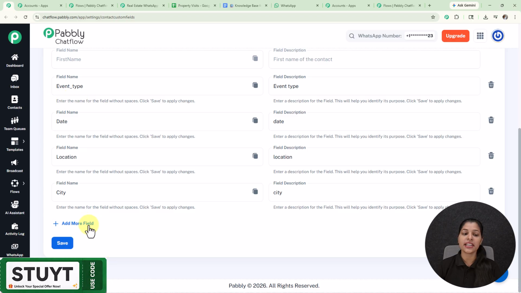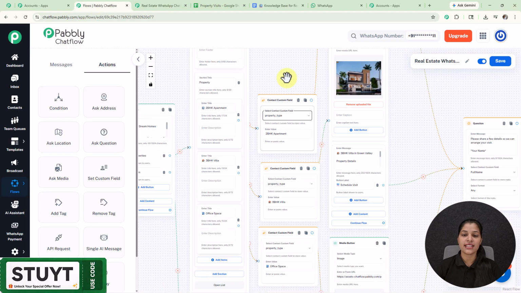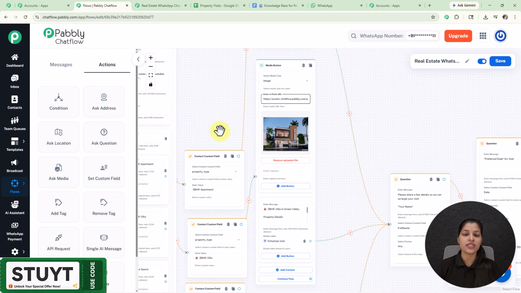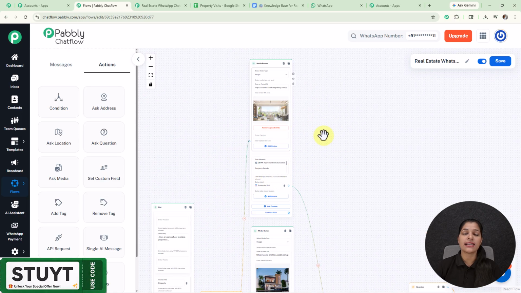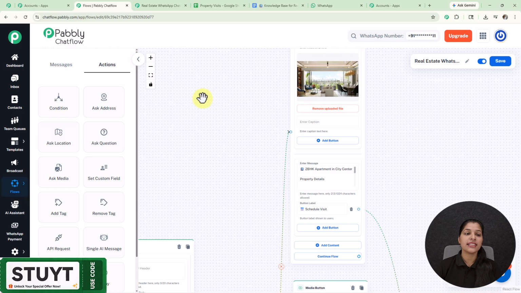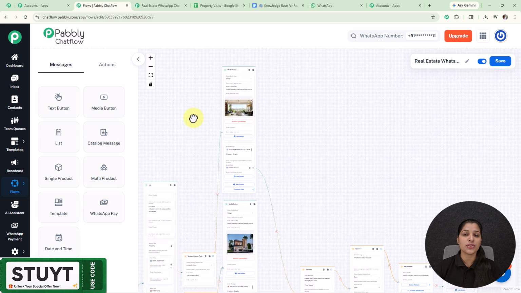And for creating a new one, we just have to click over this add more field button, enter the field name and click over this save button, and your contact custom field will be created. And here I have selected my contact custom field as property type, and afterwards for this particular property I have provided its image and its details. So for providing the image, I have used this message node, that is media button. So by selecting the media button, you can provide any type of media such as image, audio, video, document, etc.